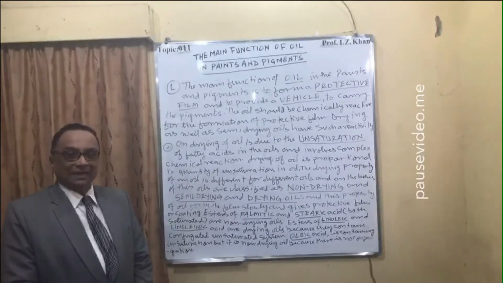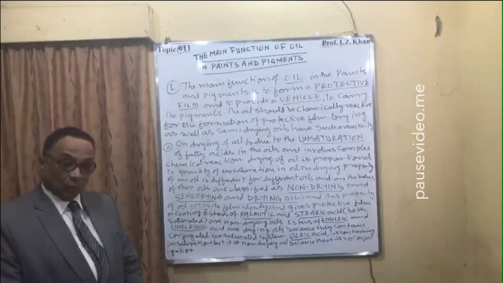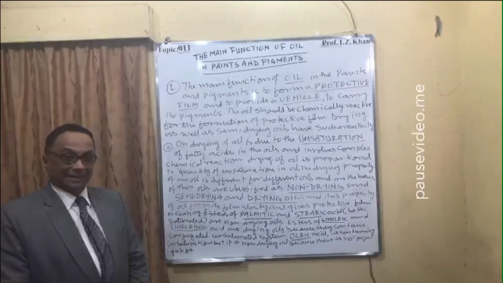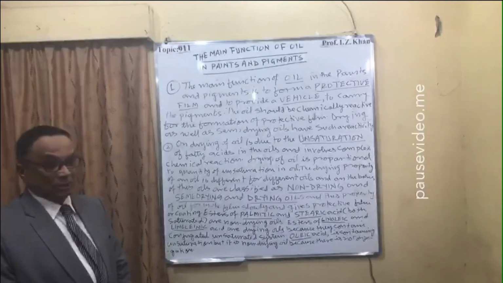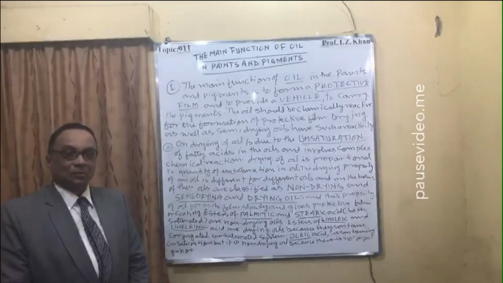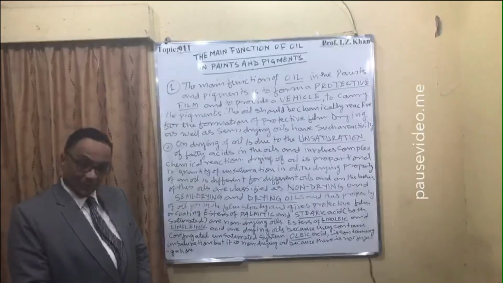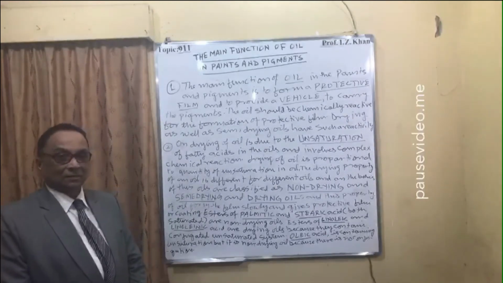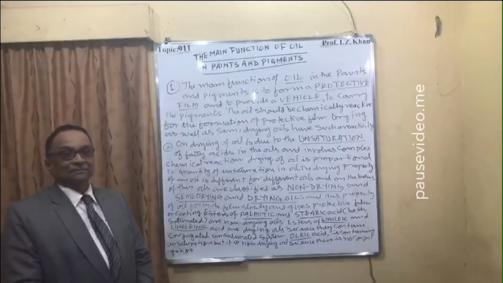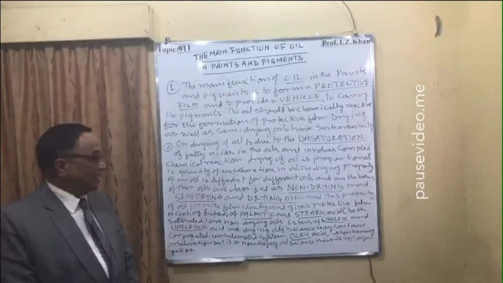Some will dry slowly. Some are semi-drying. It means the conjugation is not that much, and also the quantity of double bonds is less. For example, oleic acid has unsaturation, but its quantity is very less. That's why it is a non-drying oil. So that is the main chemistry behind it.